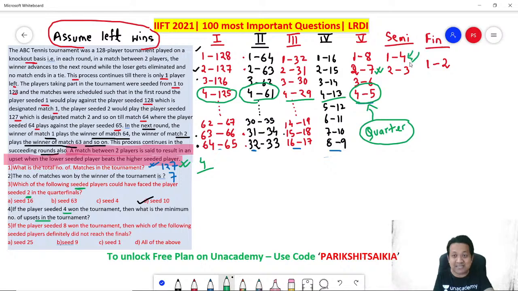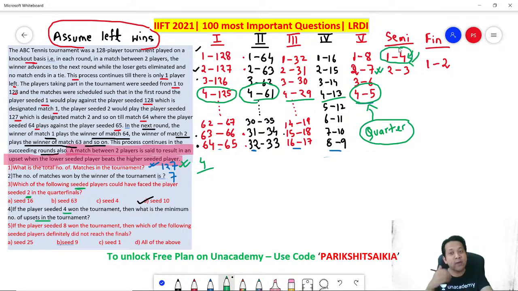In the semi-finals, if 4 is winning, it means 4 is beating someone who is ranked higher. In our case, rank 1. It means it's an upset. So here, you have the first upset in the semi-finals.